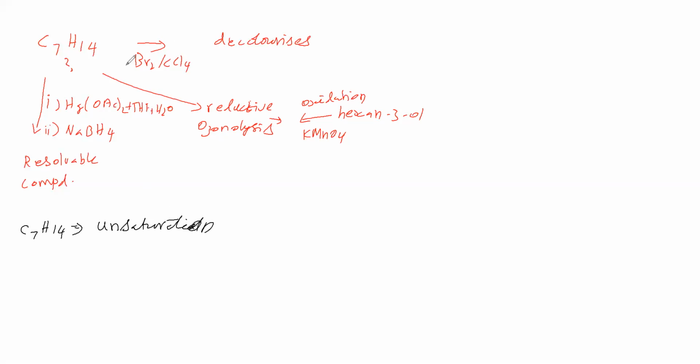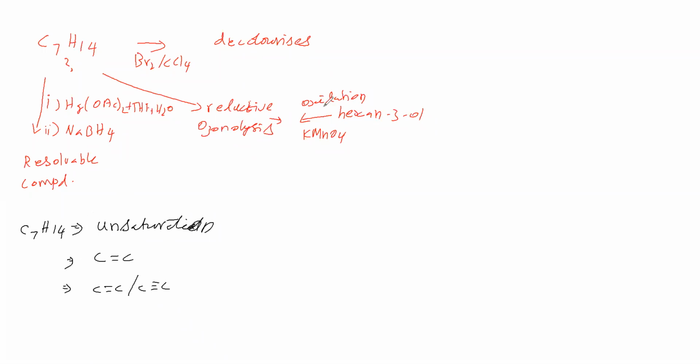Therefore it is decolorizing bromine in CCl4. It undergoes oxymercuration and demercuration, so it has a C=C double bond. It undergoes reductive ozonolysis, so it has either a C=C double bond or a C≡C triple bond.